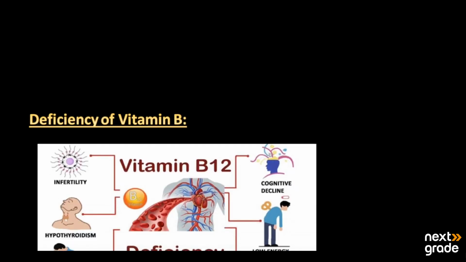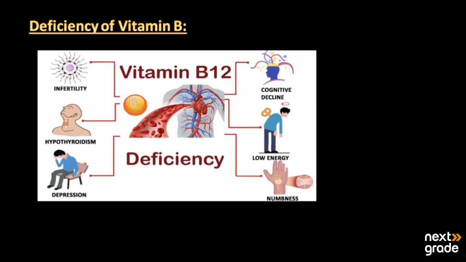Then we have the deficiency of vitamin B. If vitamin B12 is present in a deficient amount, then there may be infertility in human beings, and the disease known as hypothyroidism, a problem related to the thyroid. We may gain depression.